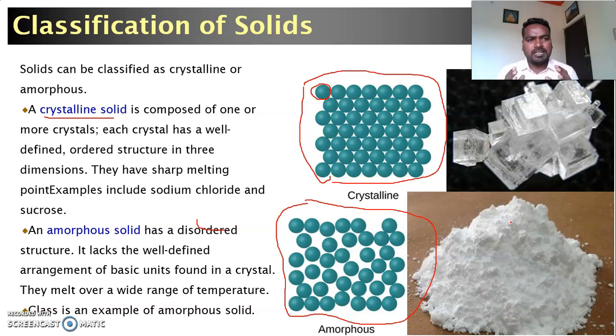That means the classification is purely based on the systematic arrangement, not on the nature or the property of the solids. This systematic arrangement gives the molecule different properties. That's why it is quite interesting to study the internal arrangement of the particles, whether atoms, molecules or ions, present in a solid.